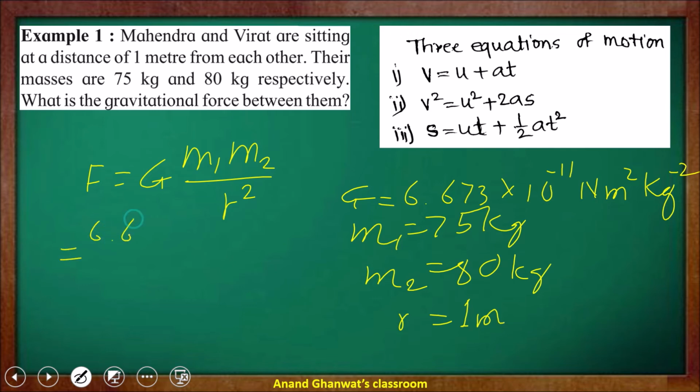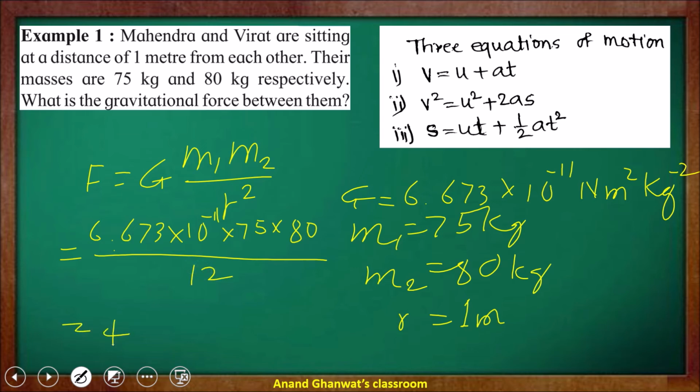So 6.673 into 10 raised to negative 11 into 75 into 80 upon square of 1. After calculation, the value of the force would be 4.002 into 10 raised to negative 7 Newton.